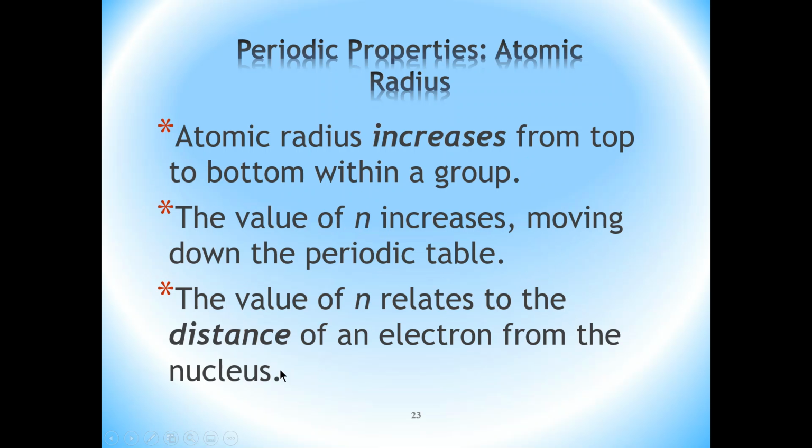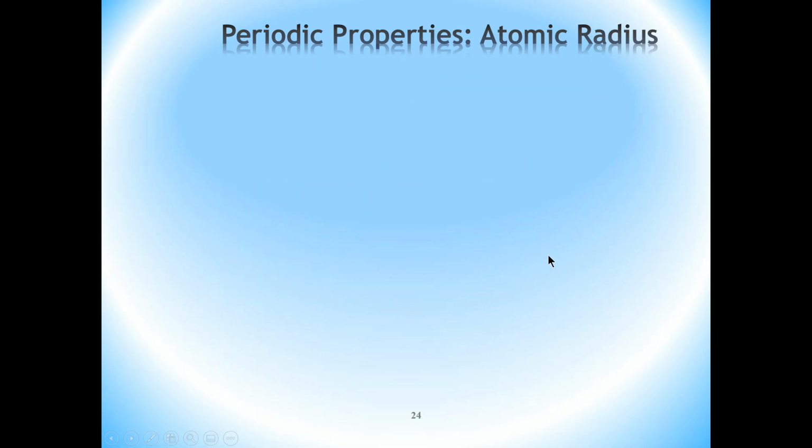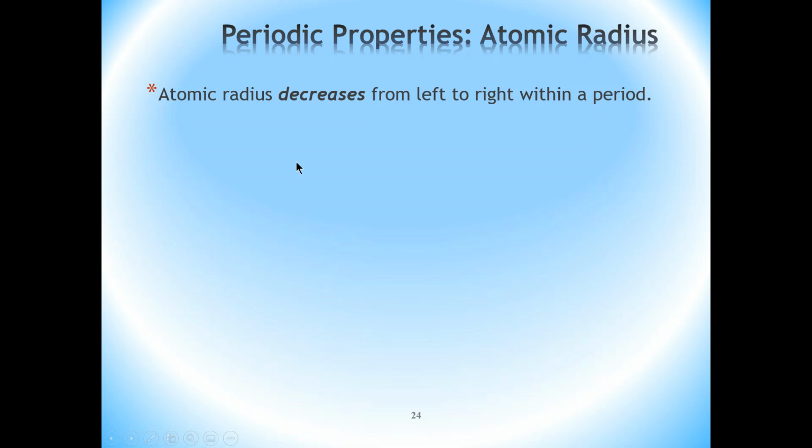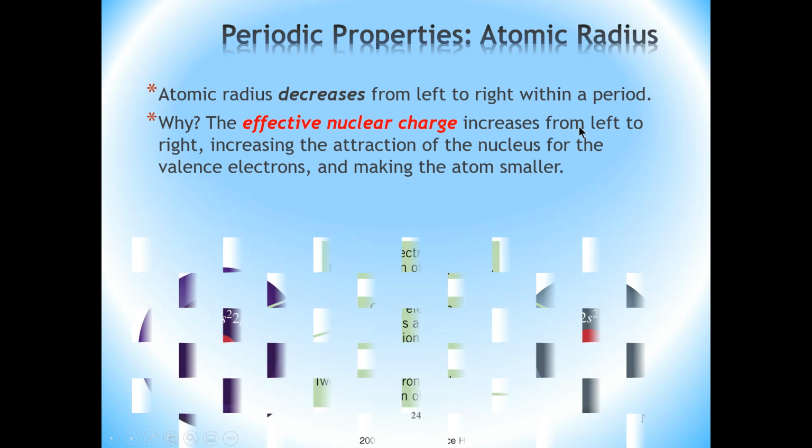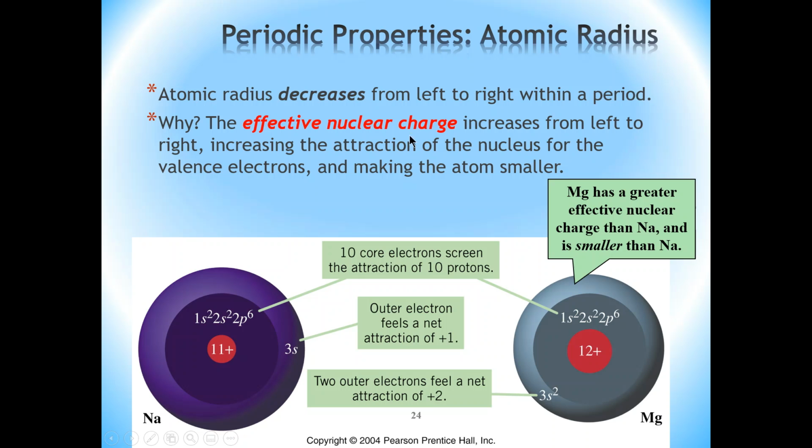The atomic radius increases, all right? And that's because the value of n relates to the distance of the valence electron from the nucleus. So that's what happens as you go down a group. Now, going across a period from left to right, what you'll find is that the atomic radius will decrease. Now, why is that so? Well, it has to do with what is called the effective nuclear charge experienced by the valence electron.